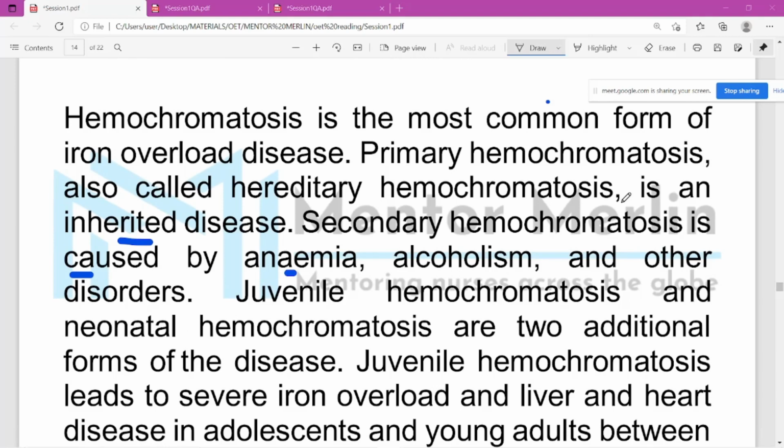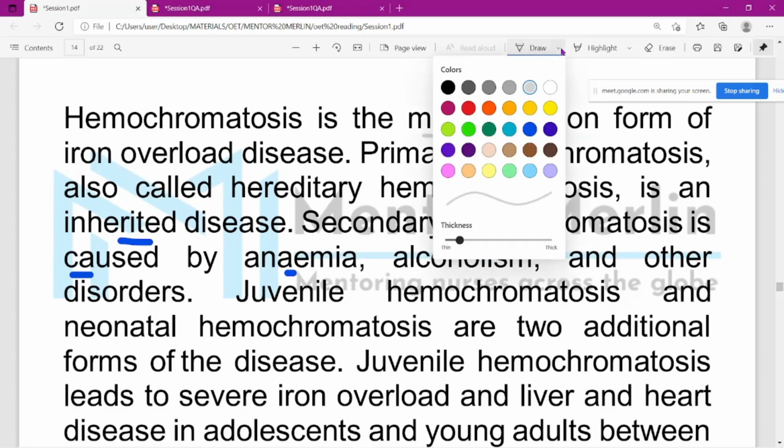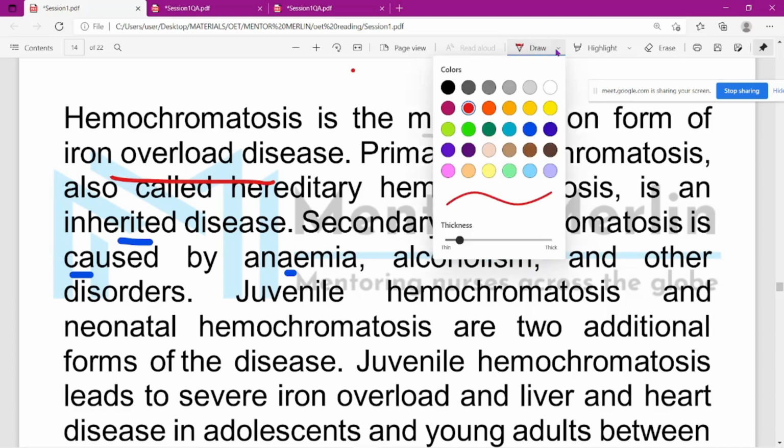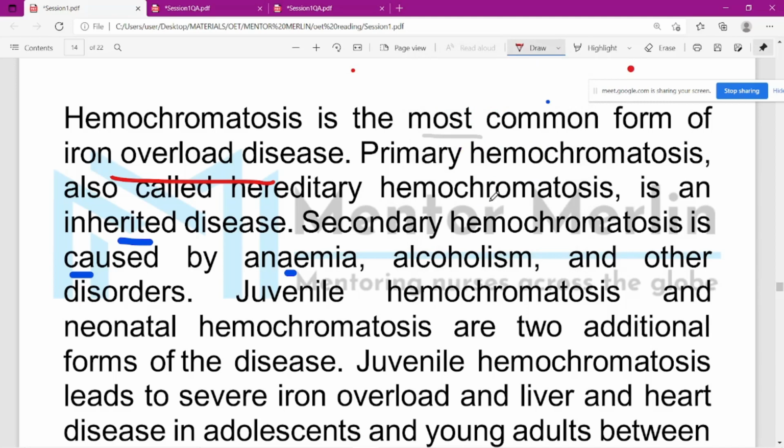It is already said in the beginning: hemochromatosis is the most common form of iron overload disease. Overload means the excess of iron. We can see overload and excess, like a synonym. So that's the reason I chose an excess of iron in the blood.